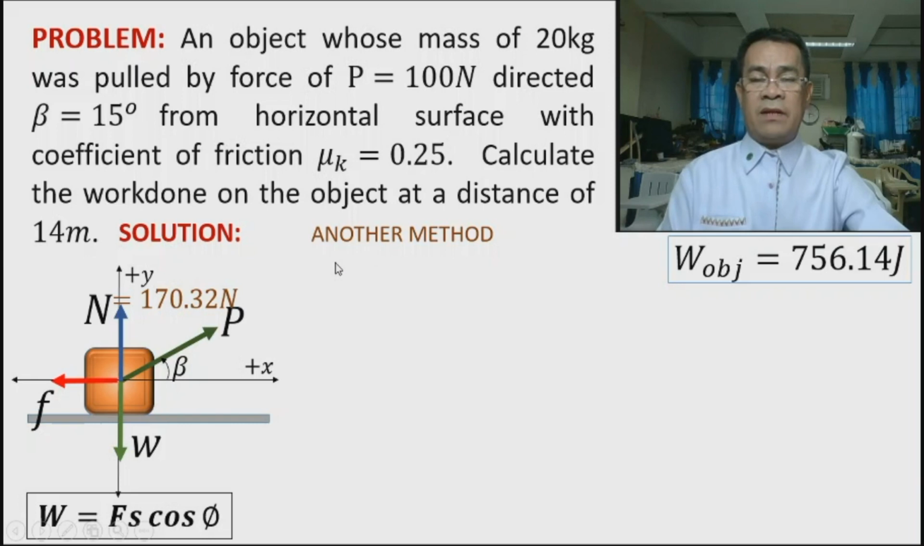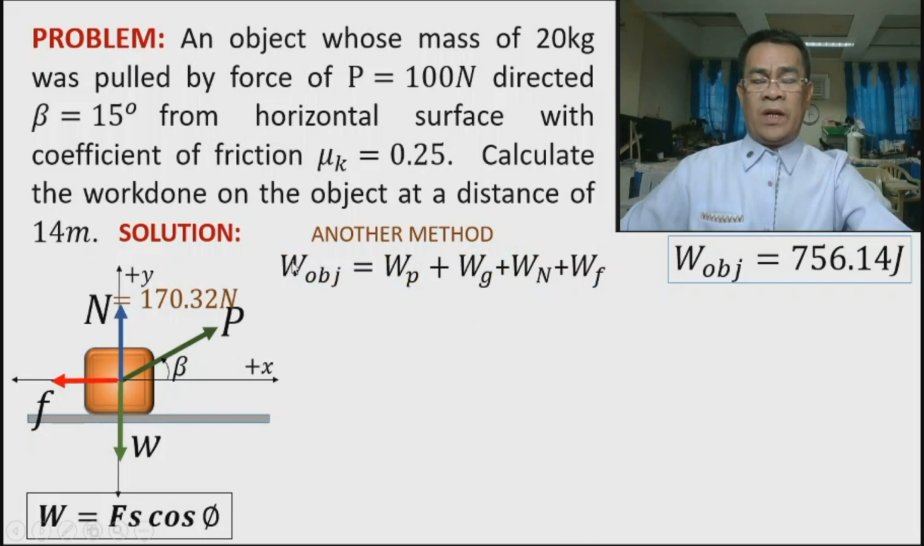Okay, another method. Since this is another method, we should have the same value. So another method is we can solve the work done on the object by summing up all work done by forces.